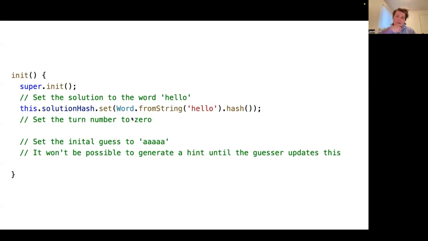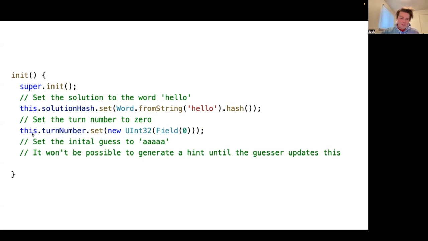And so what we do now is we use our word struct. We call the from string method on it. We pass in the JavaScript string hello, and then we get the hash of that by calling the hash method. And so we get out of this a field of the digest of the hash of the word of the string hello, and we set that to solution hash.